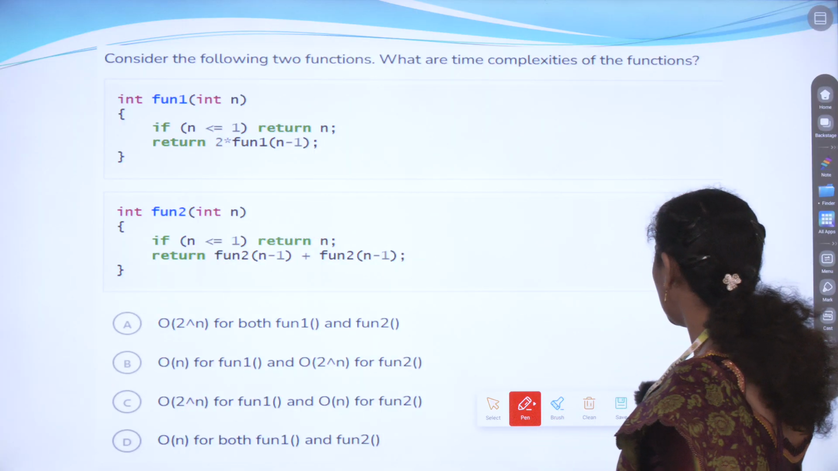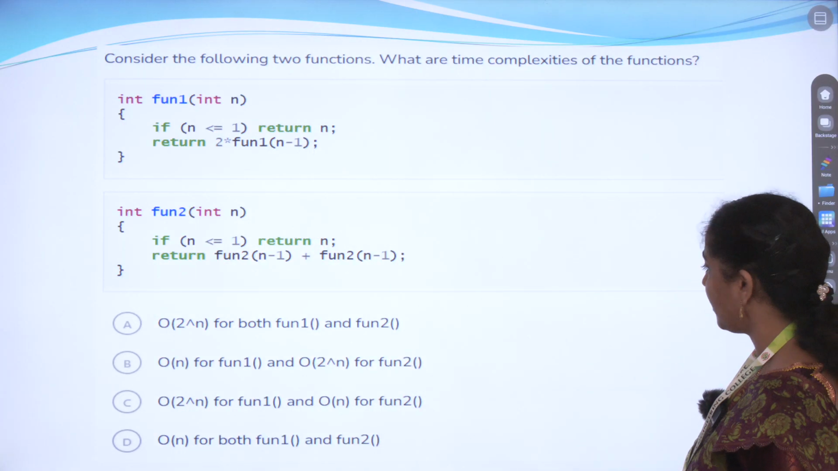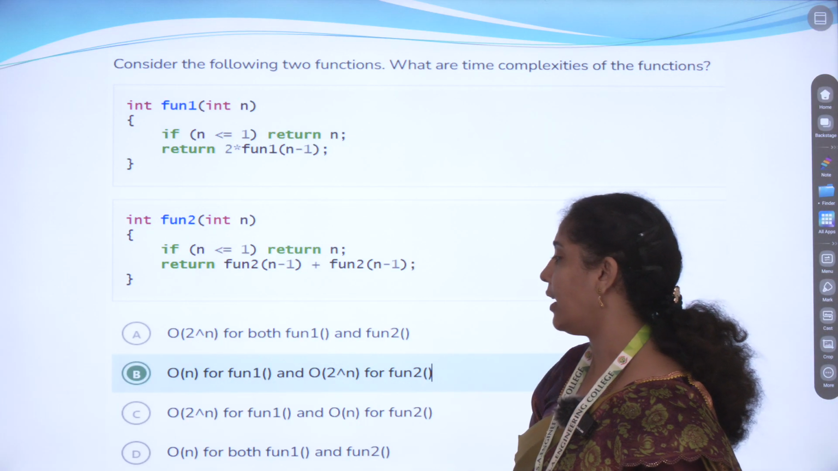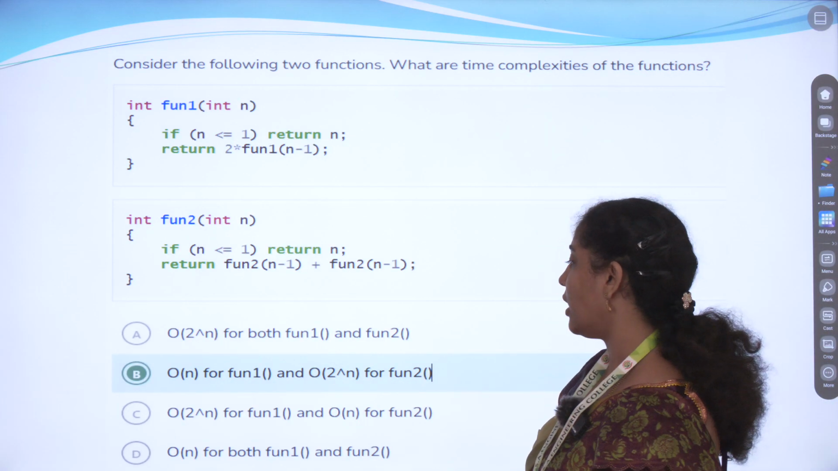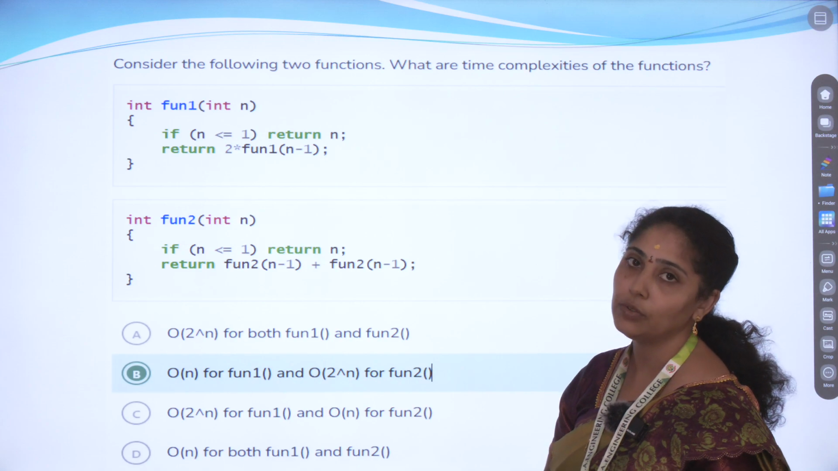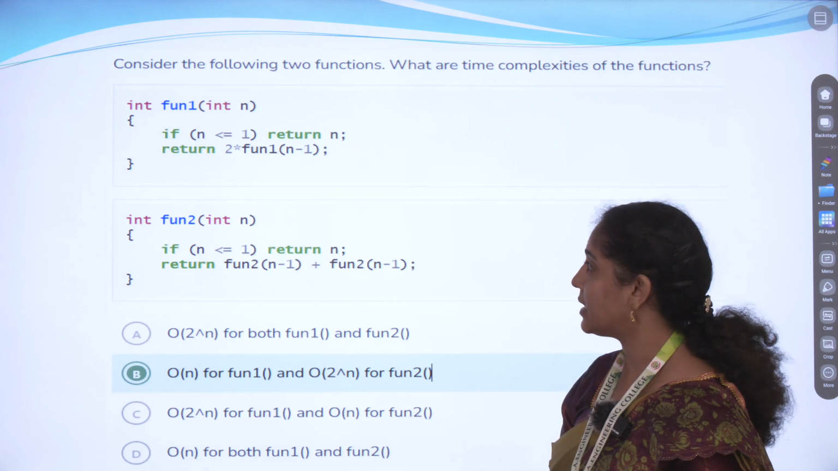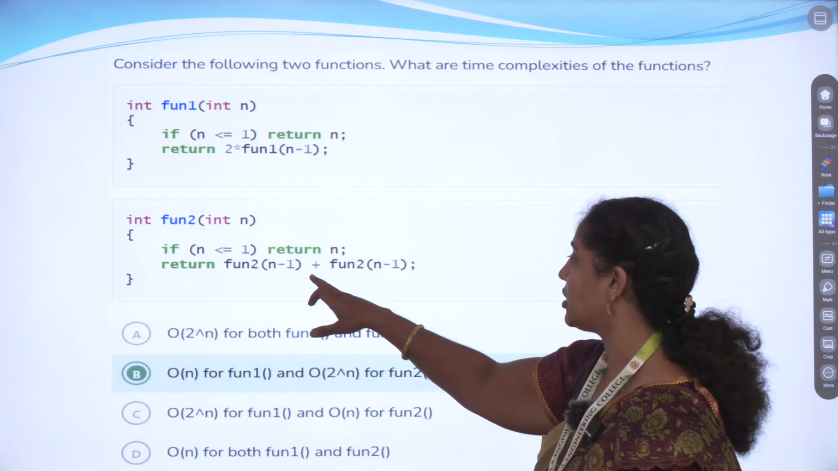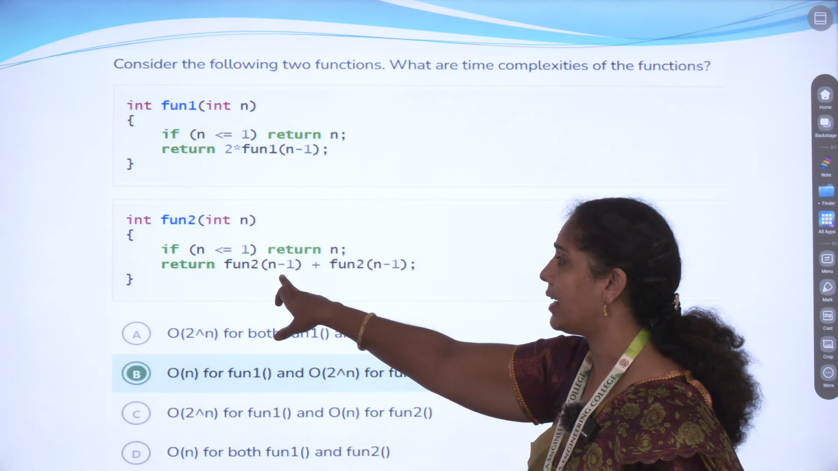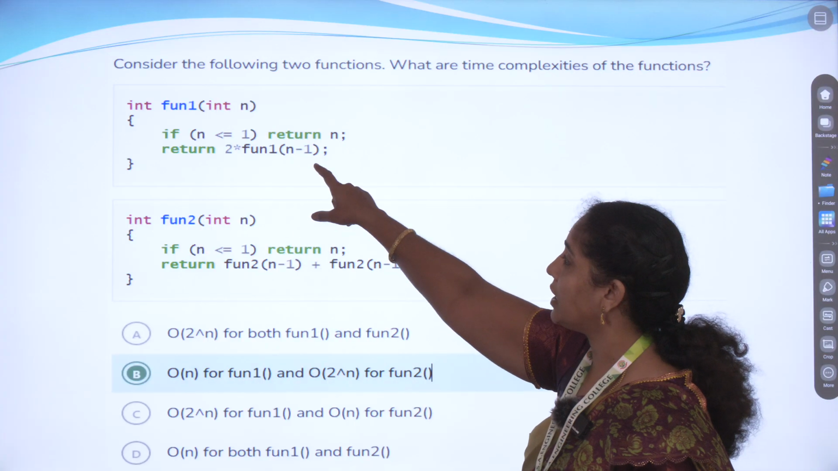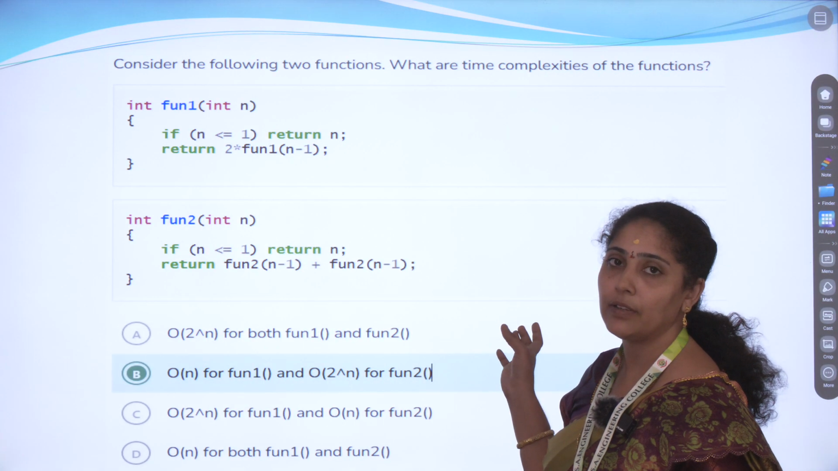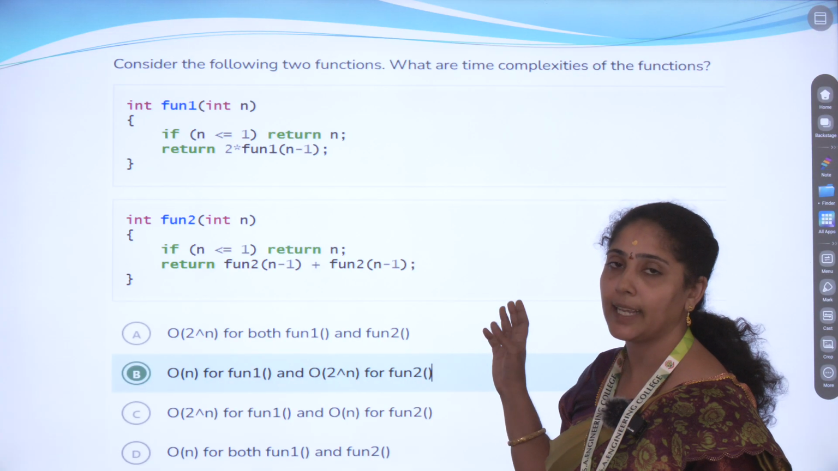So now we will see which one is correct. Order of n for function 1 and order of 2 power n for function 2 is the only correct answer, because that one is multiplication and this one is addition, but the answer is the same. They are adding twice the times, whereas here they are doing multiplication. Based on this we will get a clear idea about the time complexity.